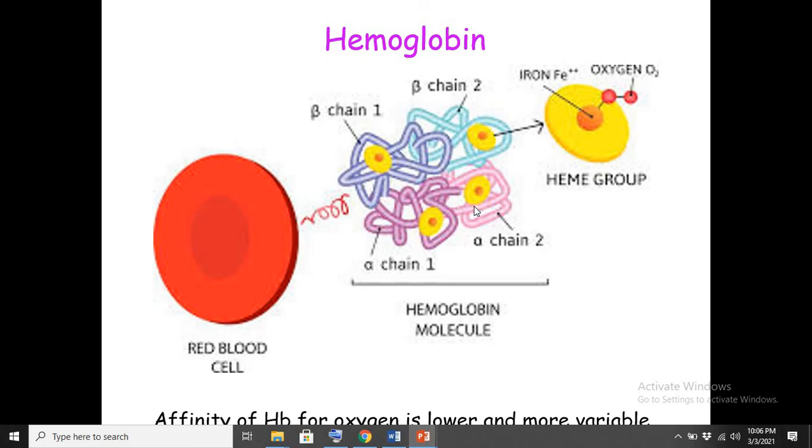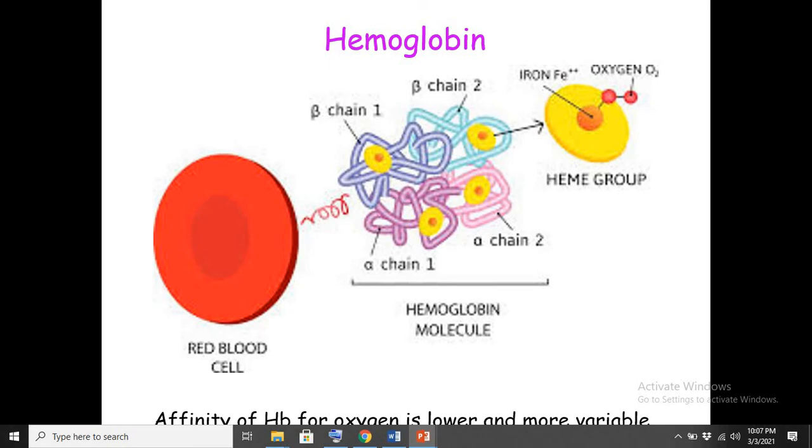Each subunit of hemoglobin has a separate heme group. So what is this heme group? This heme group has an iron atom in its center, and this iron atom has affinity for oxygen. What does affinity mean? Affinity means iron is capable of making an attraction with the oxygen molecule.